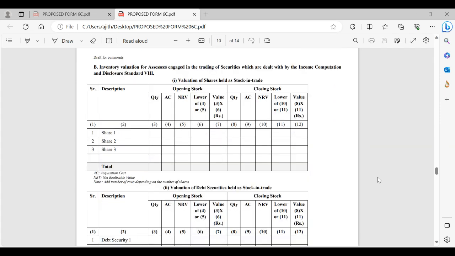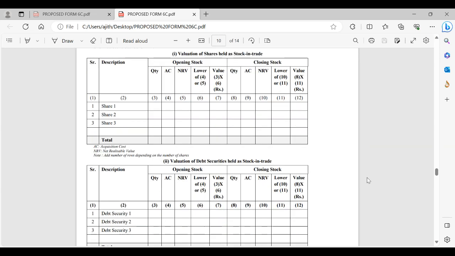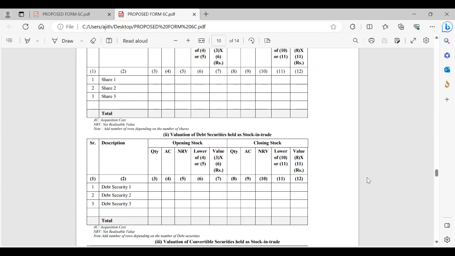Then for traders of securities, we were mentioning ICDS 2 would not be applicable. A specific standard is there, so shares specifically, debt security specifically, we have to take. Their actual cost or NRV, both for closing dates; we discussed what is inclusive in actual cost and what has to be done for NRV, taking the lower of the two.